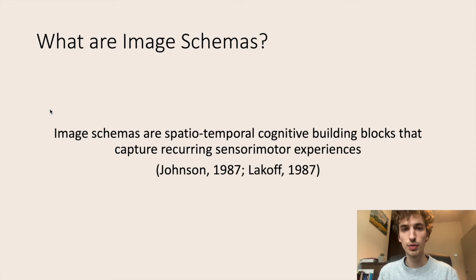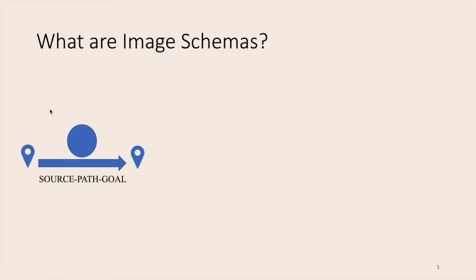First, I will give you some definitions of what image schemas are, and I will start with the canonical definition given in the literature by Johnson and Lakoff in the late 80s, which is that image schemas are spatio-temporal cognitive building blocks that capture recurring sensorimotor experiences. To make a bit more clear what this actually means, I will show you some examples.